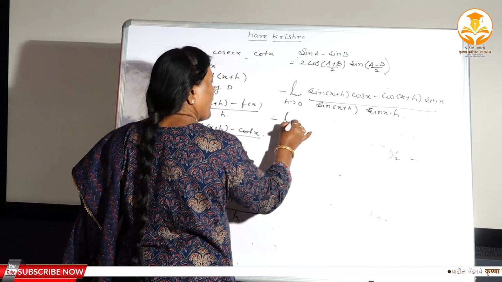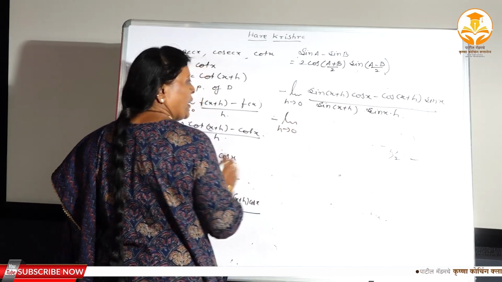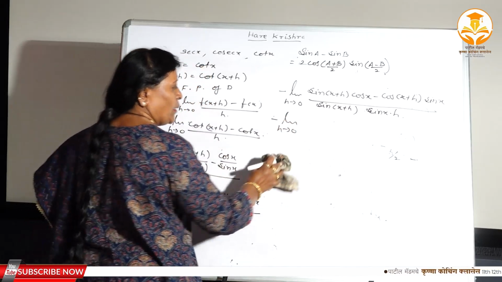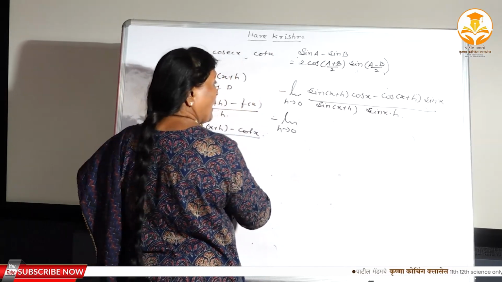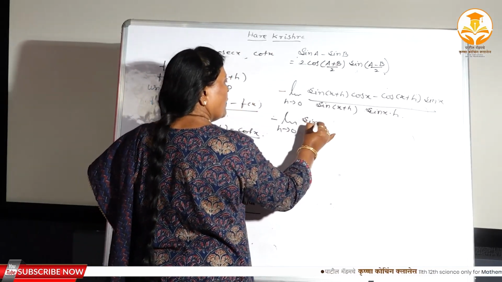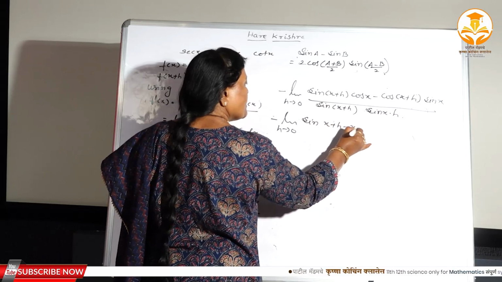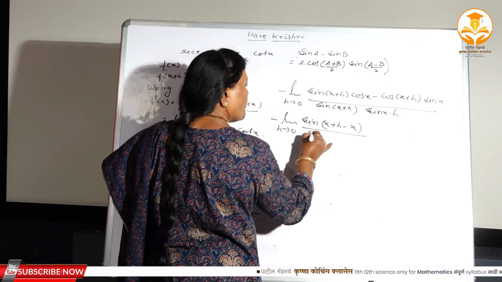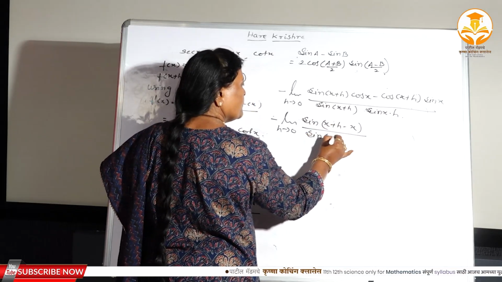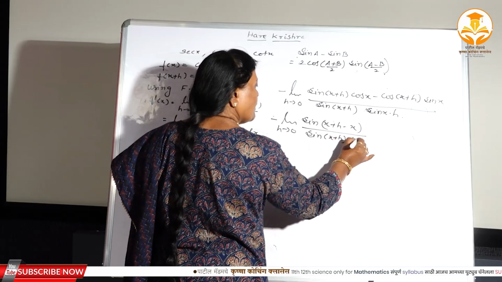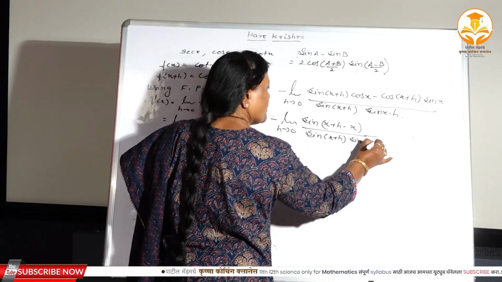Again the same angle addition formula, sin a cos b minus cos a sin b. This is the formula of sin (a minus b), meaning sin ((x plus h) minus x), divided by sin (x plus h) into sin x into h.